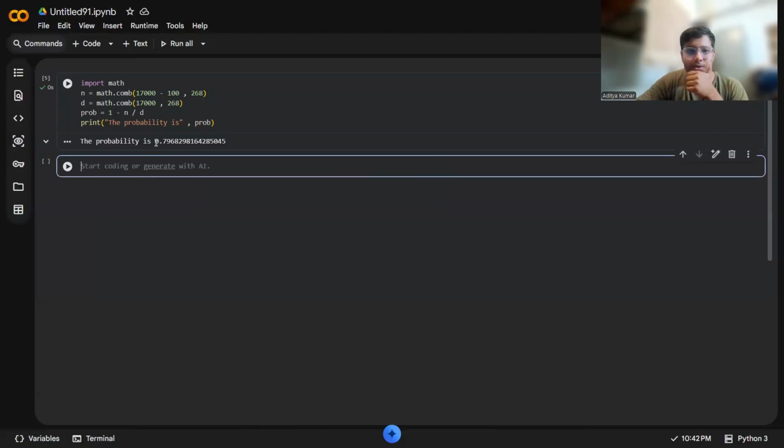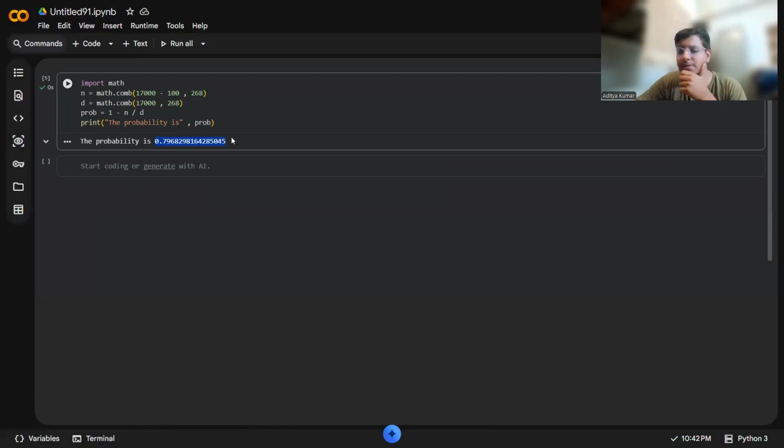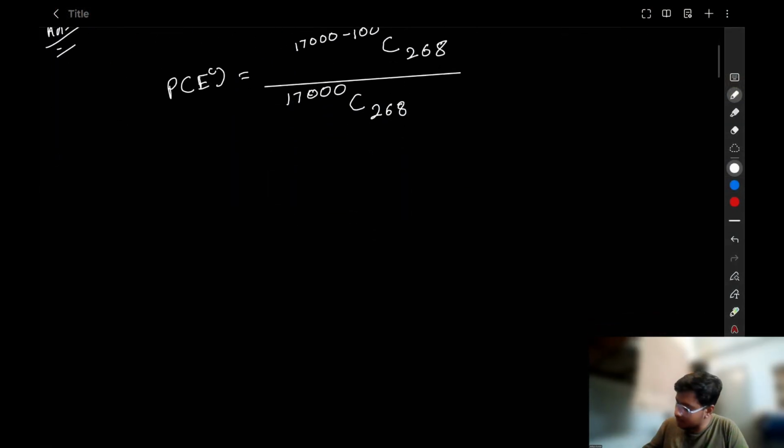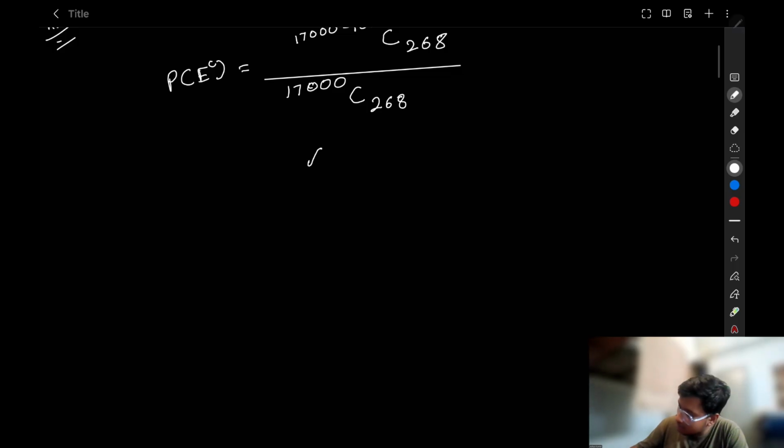Can you see the output? There is approximately an 80% chance that you know at least one person. Isn't that the magic of probability? I think so. So now let's go to our tablet screen to discuss further topics. Now let's start the new topic, that is conditional probability.